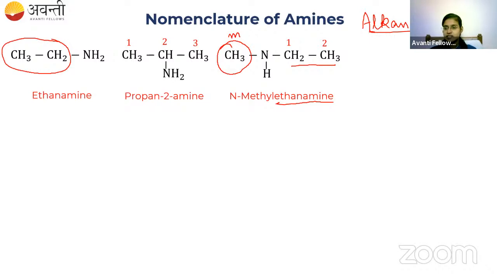Okay, then find out the answer for this question. What is the name of this compound? We have 3 alkyl groups. So one should be taken as the parent chain. The other 2 are taken as the substituents. So find out the name of this compound. Keep this in the parent chain, and the other 2 CH3 as substituents.